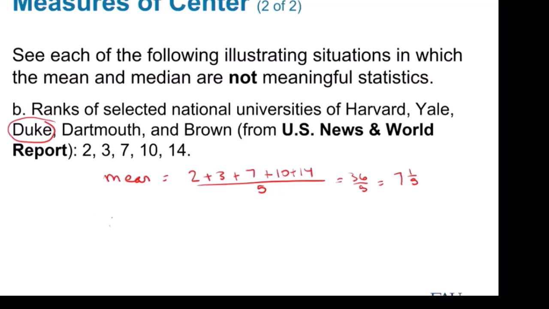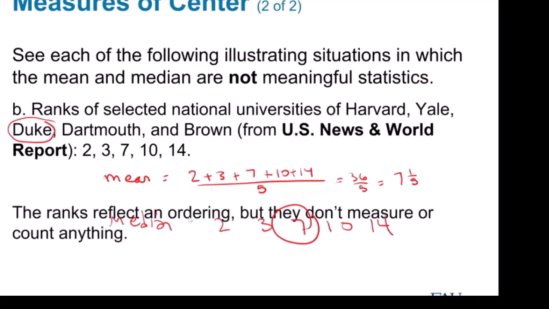If I want to find the median, 2, 3, 7, 10, 14. The median is 7, which we said is Duke. But what does that mean? We didn't include 1, 2, 3, 4, 5, 6, 7, 8, 9, 10. I mean, we only just picked random numbers. So the median, again, the fact that I get Duke as ranked number 7 as the median is meaningless to me. The ranks reflect an ordering, but they don't measure or count anything.